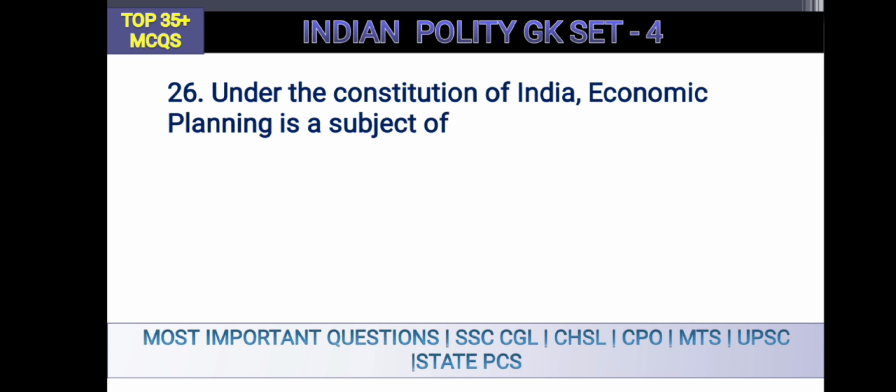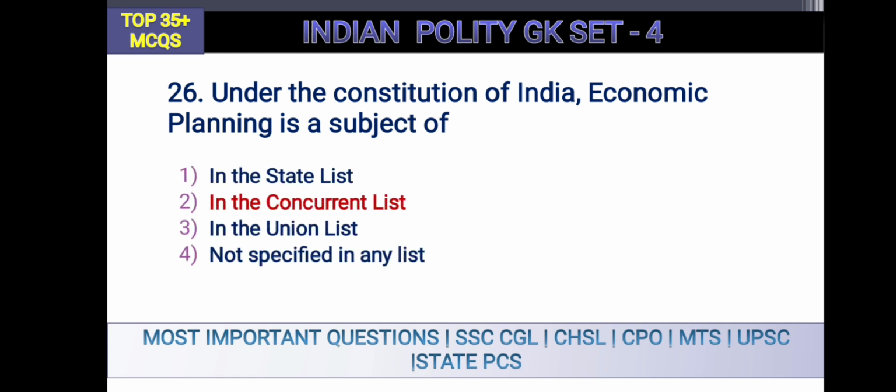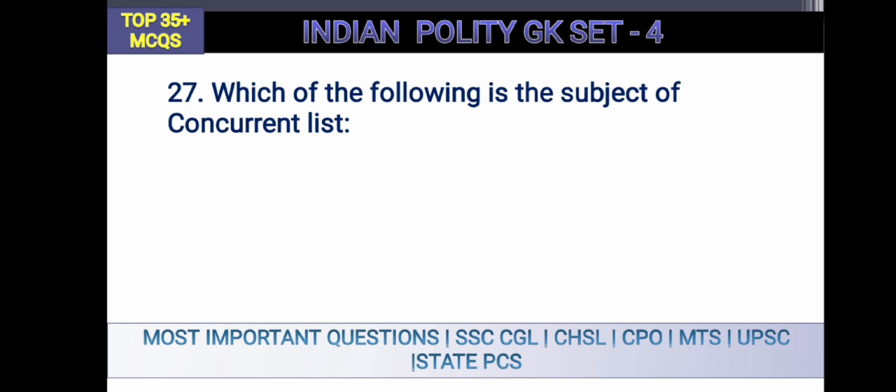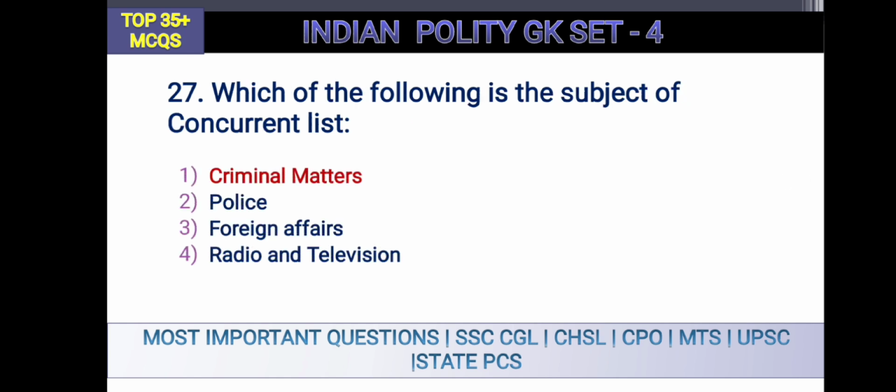Question number 26. Under the Constitution of India, economic planning is a subject of the concurrent list. So we have 3 lists, okay. One is the state list, one is the concurrent list, and another is the union list. So economic planning is a subject of which list? The concurrent list. Which of the following is the subject of the concurrent list? There are 4 options given. Which of the following is the subject of the concurrent list?